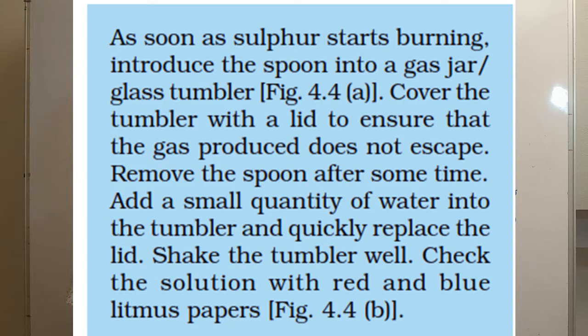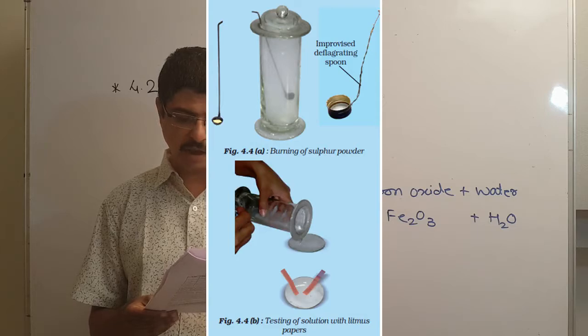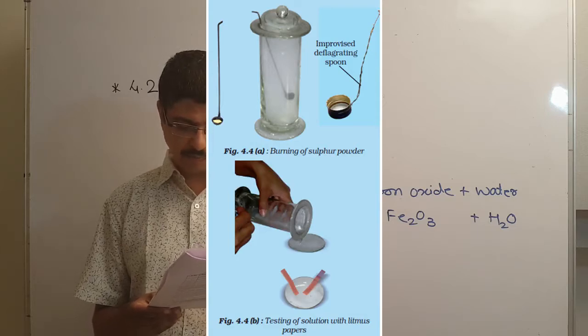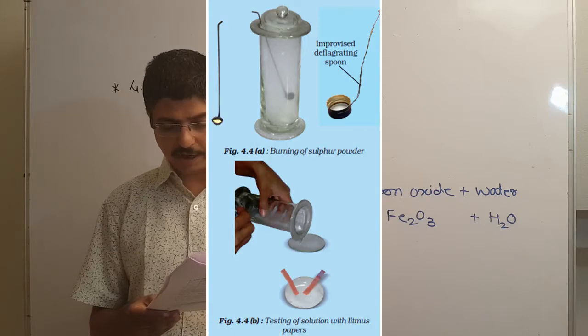Remove the spoon after some time. Add a small quantity of water into the tumbler and quickly replace the lid. Shake the tumbler well. Check the solution with red and blue litmus paper. Friends, you can see in figure 4.4a the burning of sulfur powder. In figure 4.4b, testing of the solution with litmus paper.